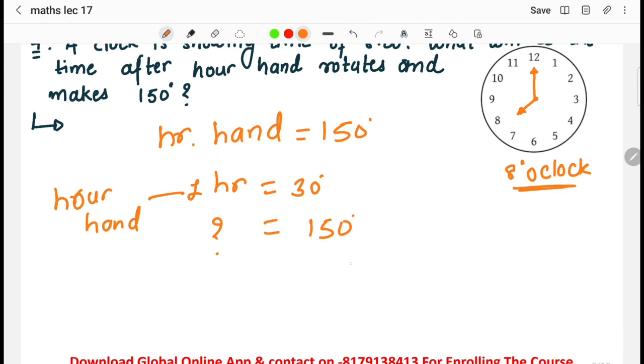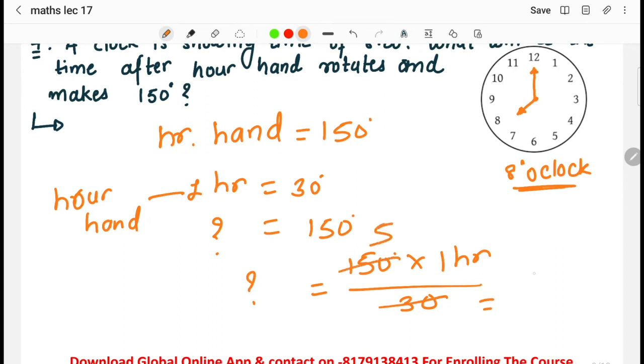We'll cross multiply it. 150 degrees into 1 hour divided by 30 degrees will be the time covered by the hour hand. So the answer will be 3 5s are 15, so 5 hours. It is covering 5 hours.